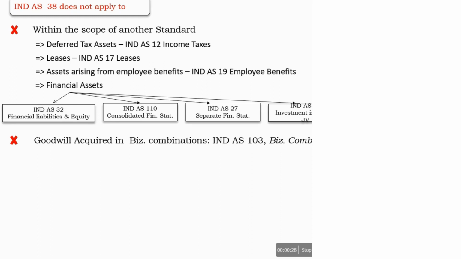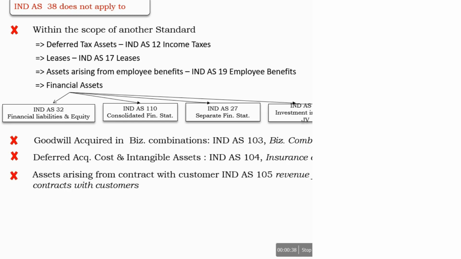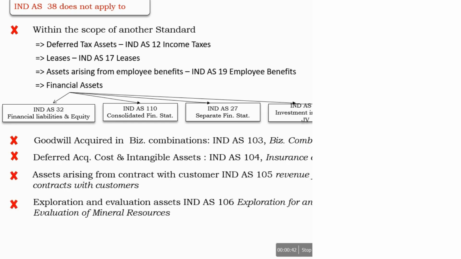IND AS 38 does not apply to goodwill acquired in a business combination, deferred acquisition cost arising in insurance contracts under IND AS 104, assets arising from contracts with customers, those are covered in 105, exploration and evaluation of assets, those are covered in 106, and development and extraction of minerals, gases, and other non-regenerative assets.